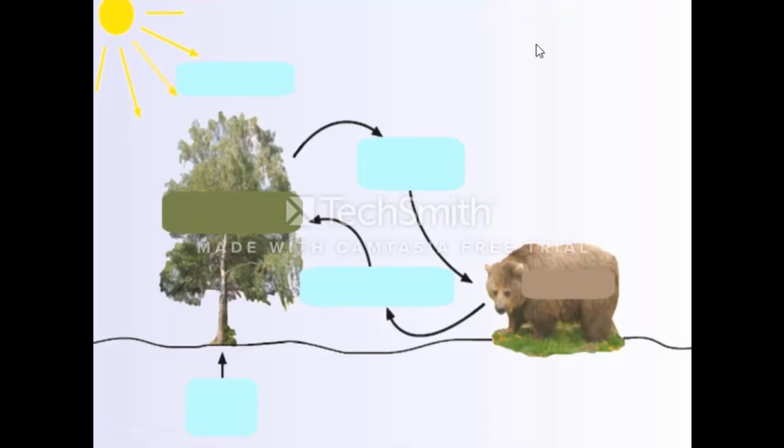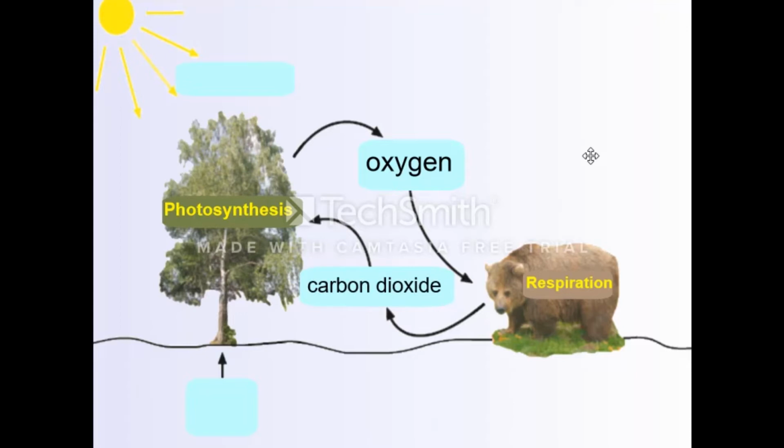Now, look at the relation between the photosynthesis process and the respiration process. Do you remember the respiration process? For this animal, it takes oxygen gas and produces carbon dioxide. Again, during respiration, living organisms take oxygen gas and produce carbon dioxide.